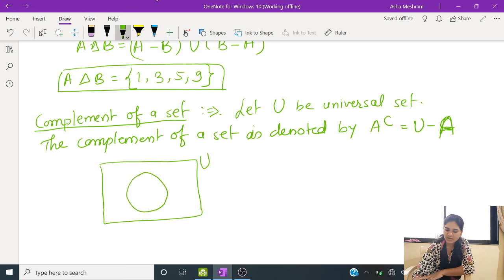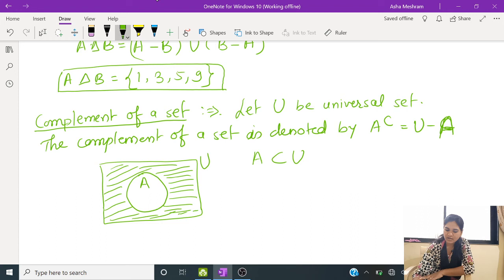This is the universal set U, and suppose this is A. Here A is a subset of U. And this is the portion of A complement, meaning all the elements which are not in A but in U.